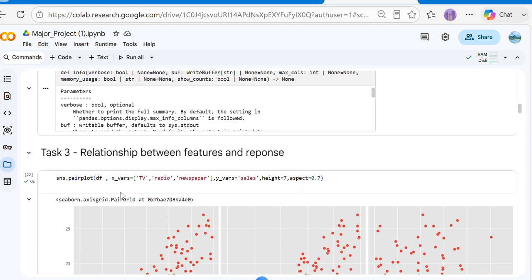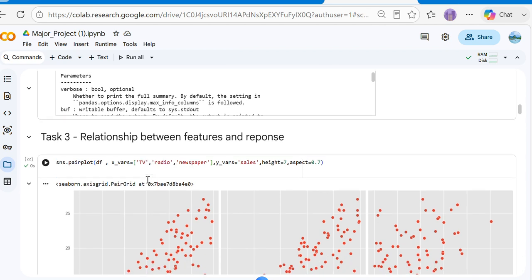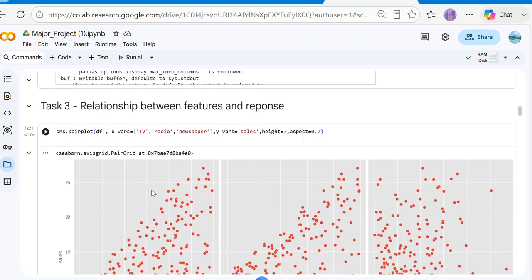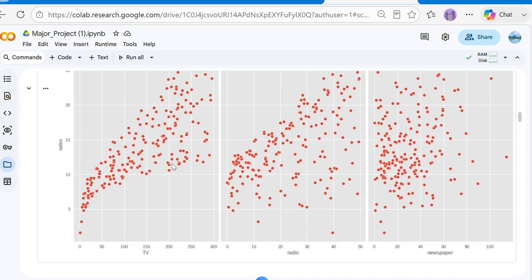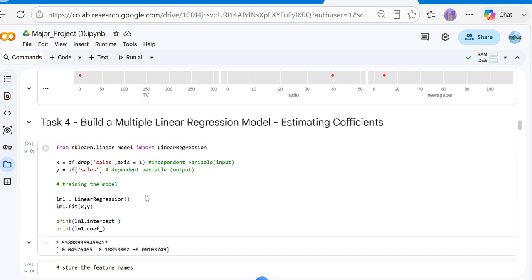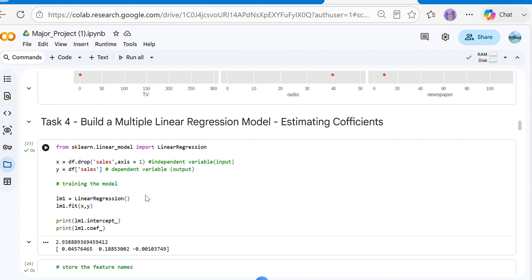Next, to visualize the relationships between advertising channels and sales, I have used scatter plots and pair plots to observe the trends. I generated a correlation heat map to identify the strong predictors of sales among the features. Then I have built a multiple regression model and estimated coefficients. I have defined here the independent variables and the dependent variable, the target variable.